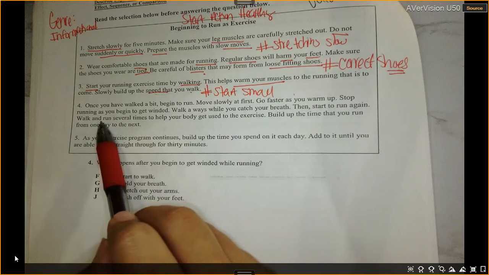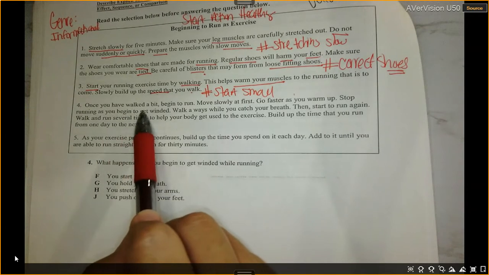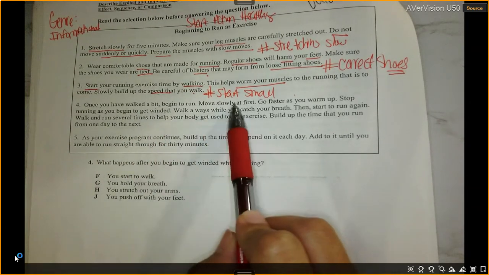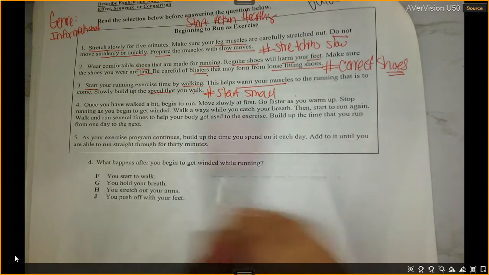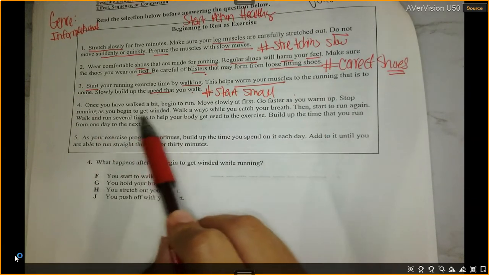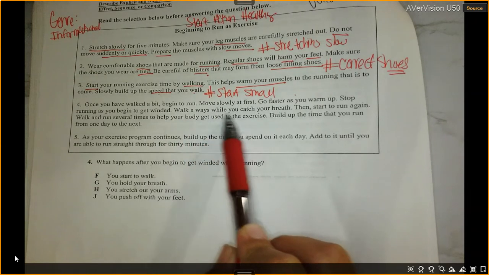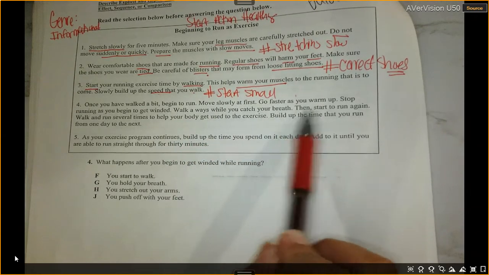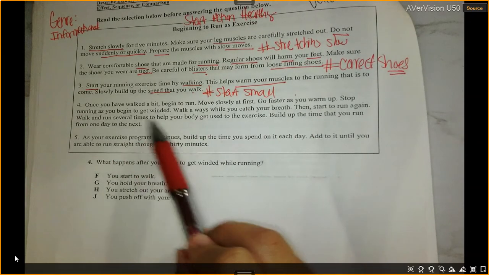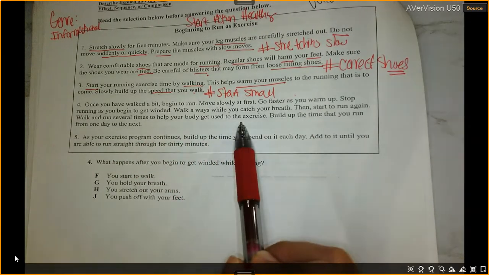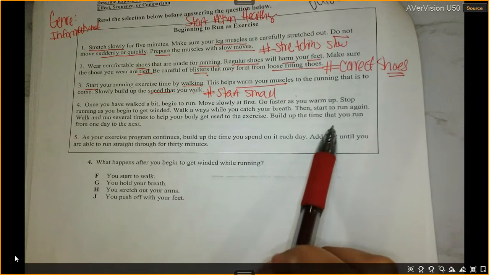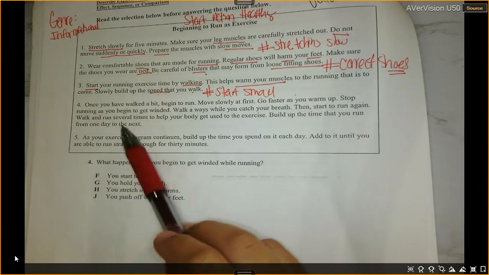Okay, paragraph 4, section 4. Once you have walked a bit, begin to run. Move slowly at first. Go faster as you warm up. Stop running as you begin to get winded. Walk a while as you catch your breath. Then start to run again. Walk and run several times to help your body get used to exercise. Build up that time that you run from one day to the next.